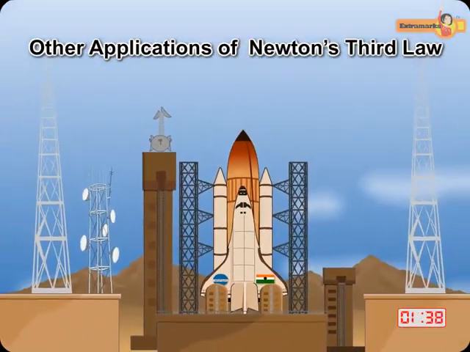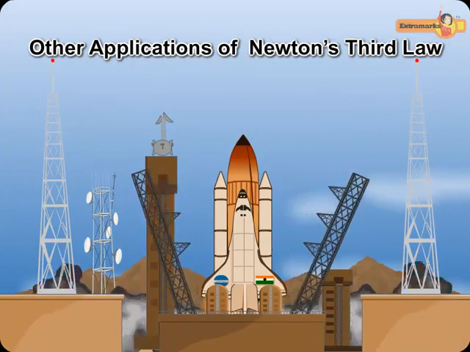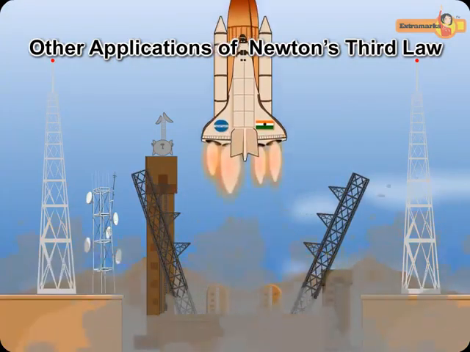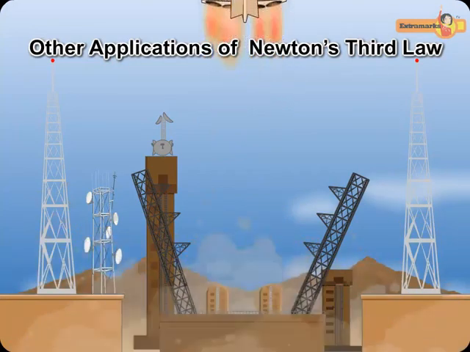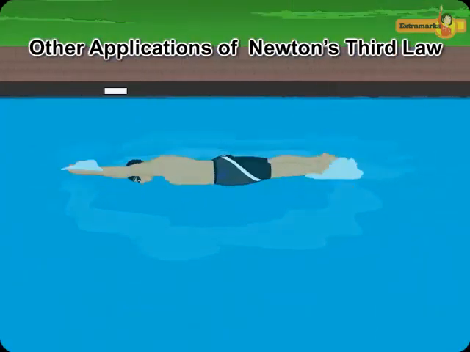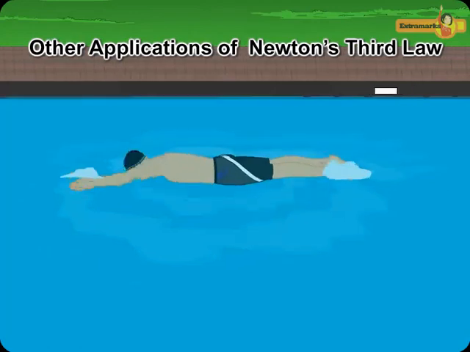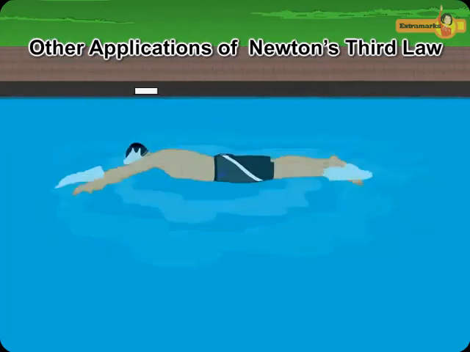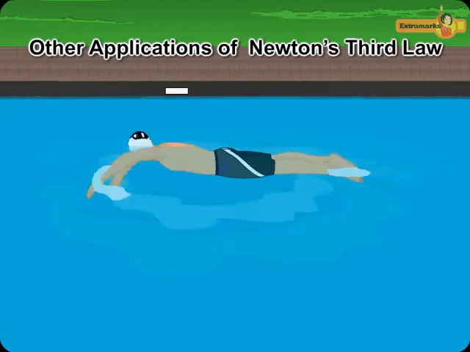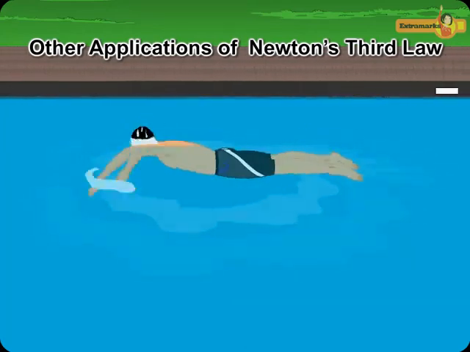In a rocket, the gases produced by the burning of fuel rush out at a very high speed. An equal and opposite reaction caused by these exhaust gases pushes the rocket upwards at a high speed. While swimming, the swimmer pushes the water backwards with his arms and legs. An equal and opposite reaction applied by the water pushes the swimmer forward.